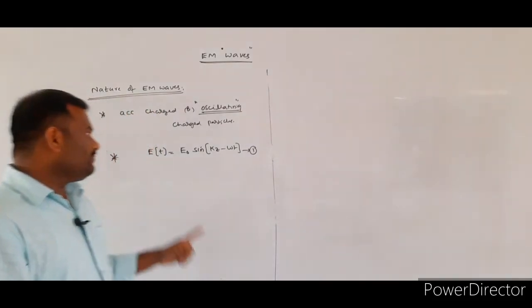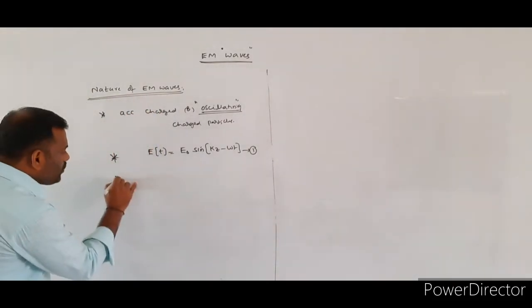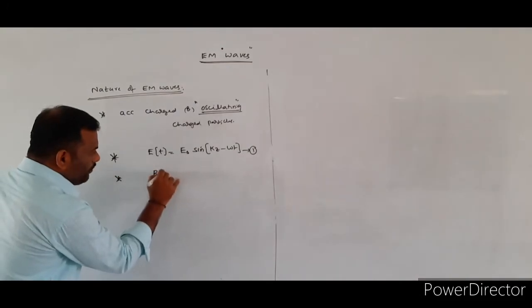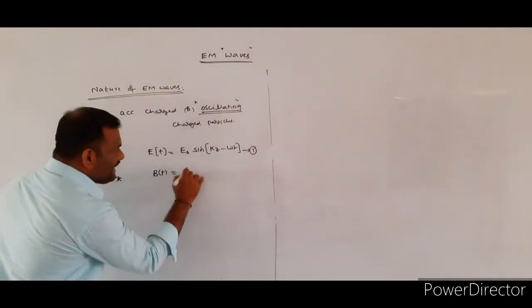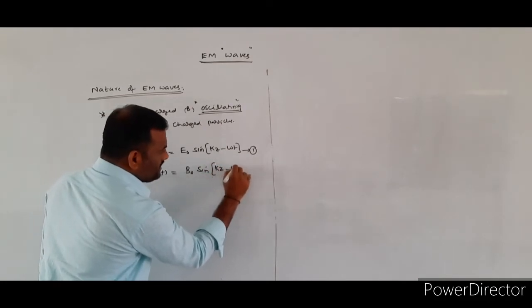Whenever you consider the time varying electric field, it is also producing the time varying magnetic field with the same frequency.